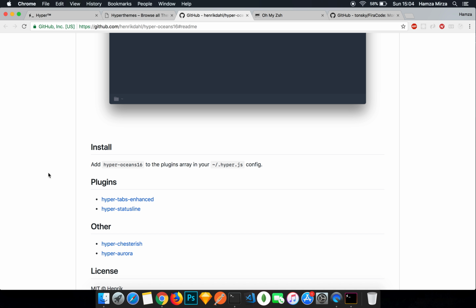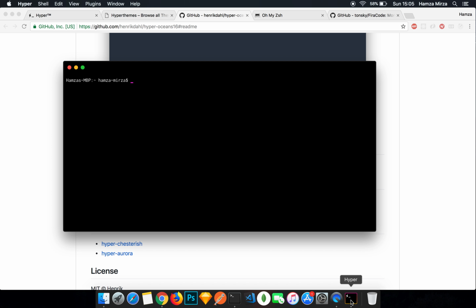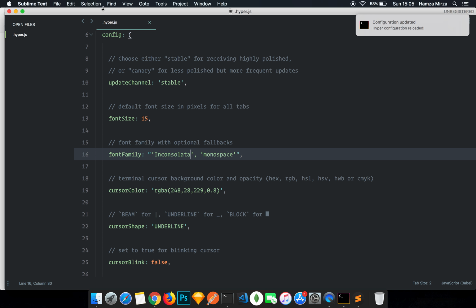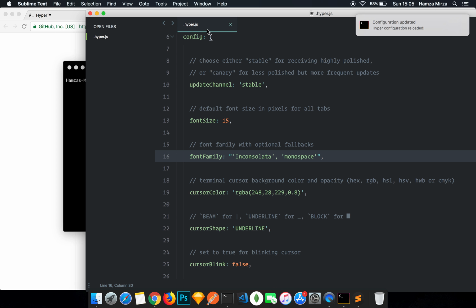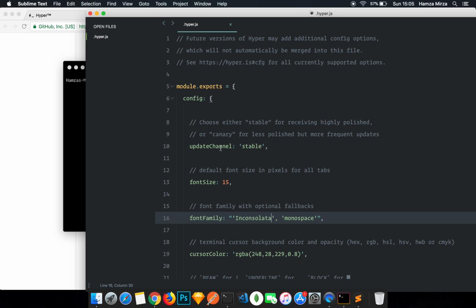Okay, but now we have a problem. Where does this hyper.js file live? The problem with this type of file is that it's a dot file, and most operating systems don't show these dot files by default. So an easy way to access this file is to open up your HyperJS and go to preferences, and it's going to take you straight to this .hyper.js file, and open it in your default code editor. For me, it's Sublime Text, and this is where you can basically change everything about HyperJS.